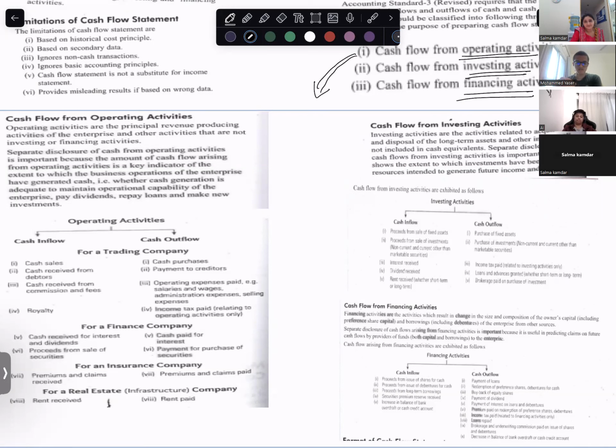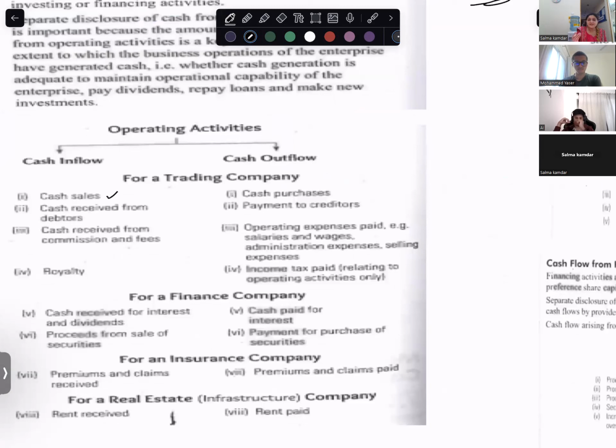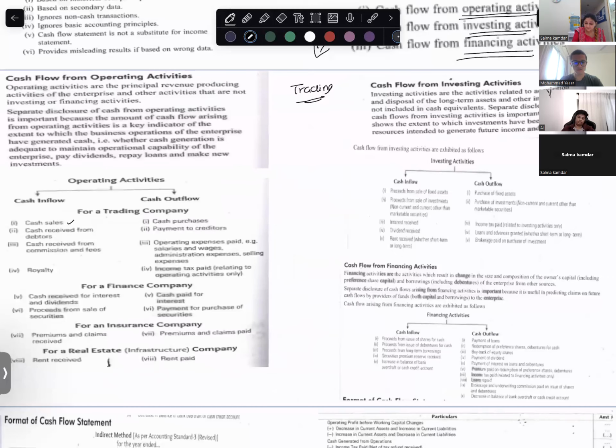Cash sales. Anything that is your trading activity. When I'm talking about trading activity, that means money received from debtors, cash sales, commission received, cash purchases, payment to suppliers. All these are which activities? Operating activities. Do you remember, Anas? Yes sir. Okay, can you tell me what comes in investing activities?